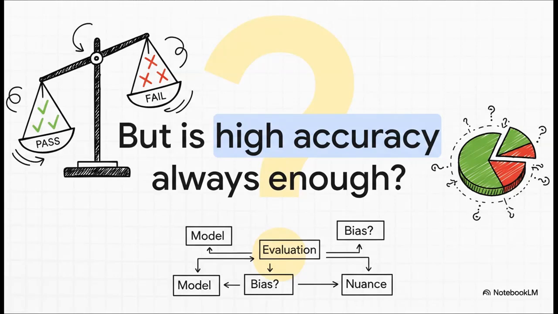Well, not so fast. A high accuracy number like that can actually be pretty misleading. For example, what if our original data had very few students who failed? The model might get really good at just predicting pass all the time because it's common, but be terrible at spotting the students who are actually at risk. So yeah, evaluation is a lot more nuanced than just one single number.